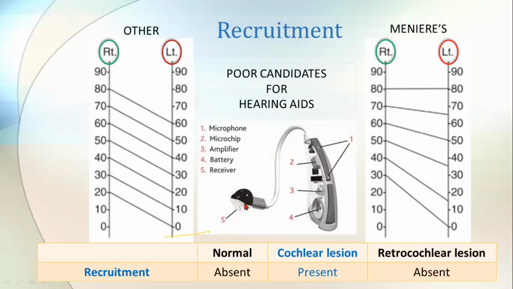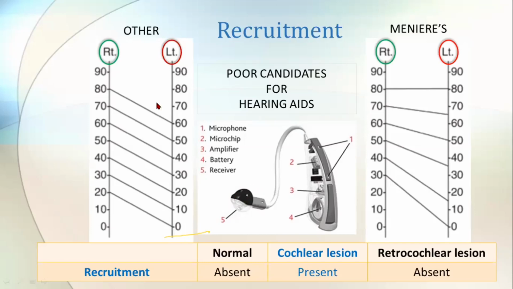If you see for a hearing aid, the most important parts of a hearing aid are the microphone for receiving the sound signal and the amplifier which amplifies the signals, and then it sends these amplified signals into the receiver. From there, the sounds will be emitted into your ear, right?